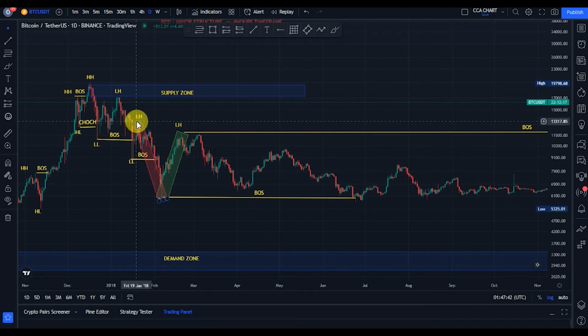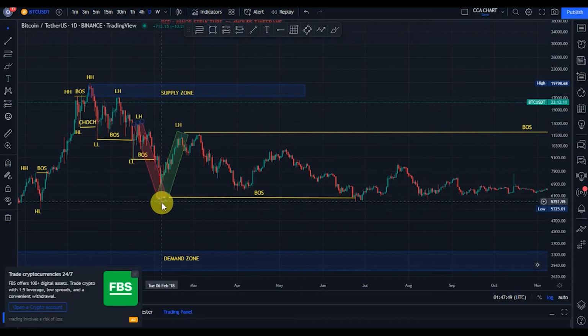The bears came back, broke structure more to the downside, took price from the 13,300, broke structure to the downside and took price to about 5,900. And sure, we expect a pullback. The bulls came back, took price from the 5,900 and pushed it back to about 11,936. As long as this lower high is not taken out, you should expect more break of structure to the downside.